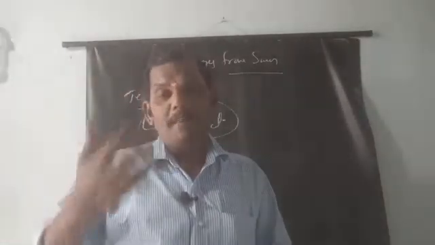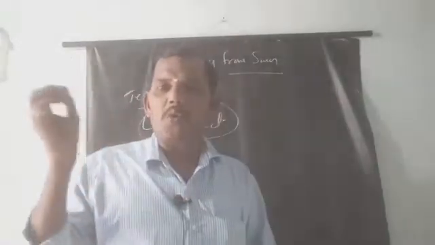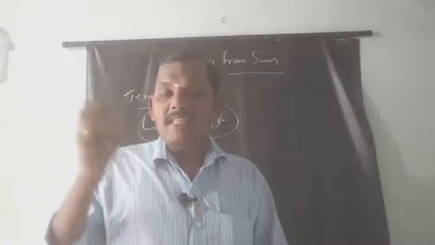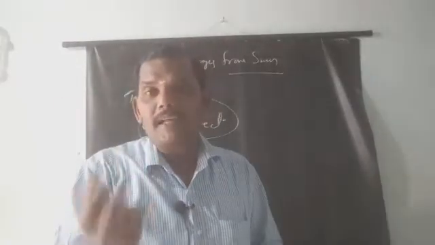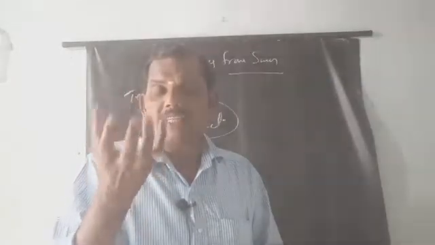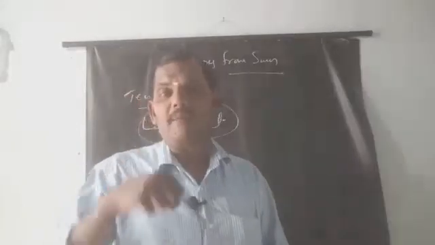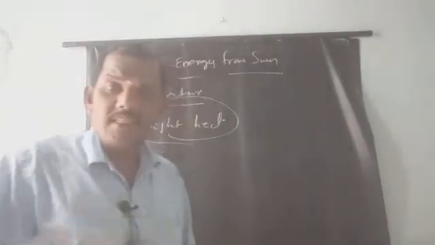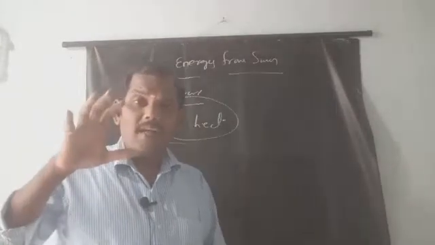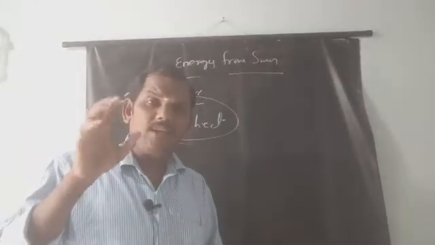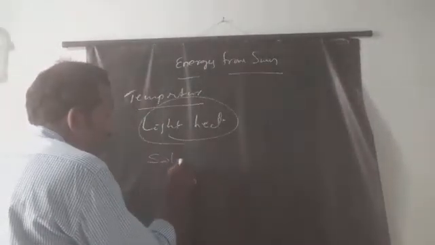So this energy is given out by the sun continuously throughout the year. This energy is received by the planets. Earth is a planet. The light and heat generated by the sun is received by the earth. Yes or no? The amount of energy released by the sun is called the solar radiation.